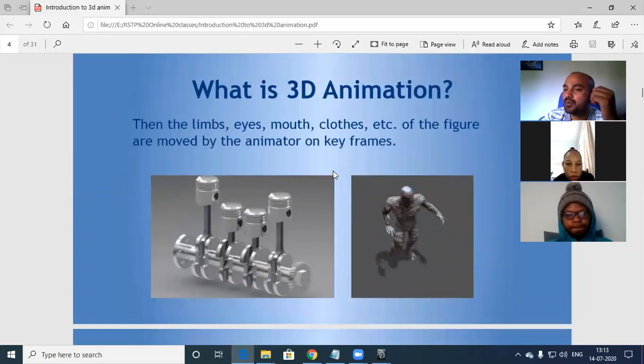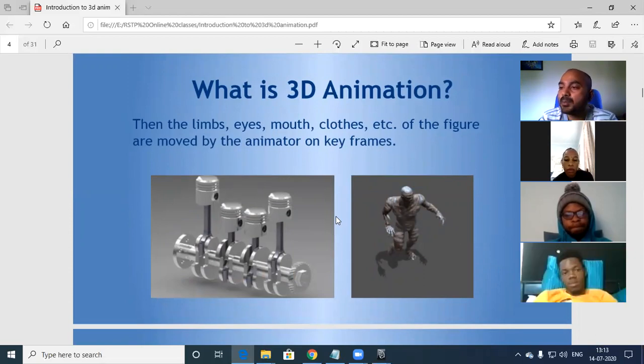Now animation. What is animation? Technically, there are multiple parts in our body, the upper body, the lower body, and the head, for example. The major thing is the COG, the center of gravity, which is in the abdomen part, the waist.